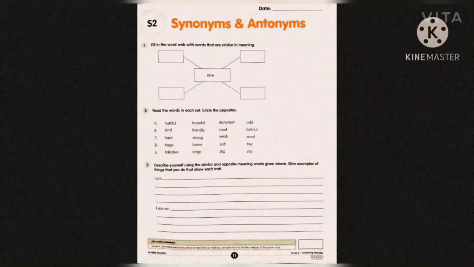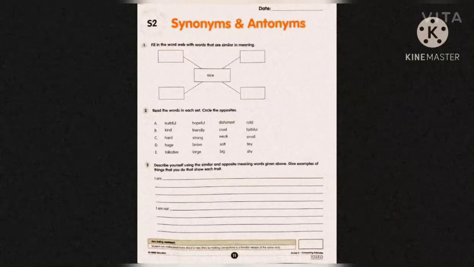Synonyms and antonyms. First one, you can see a word in between, a word web. Nice is there. For that word, nice, normally if we see a person, we say he's nice, and some other words also we use regularly. So try to collect 4 more words which you can find by seeing a person, by seeing anything. What words can we use in place of nice? Maybe a flower, maybe a person, maybe anything. You can use that and complete the word web.